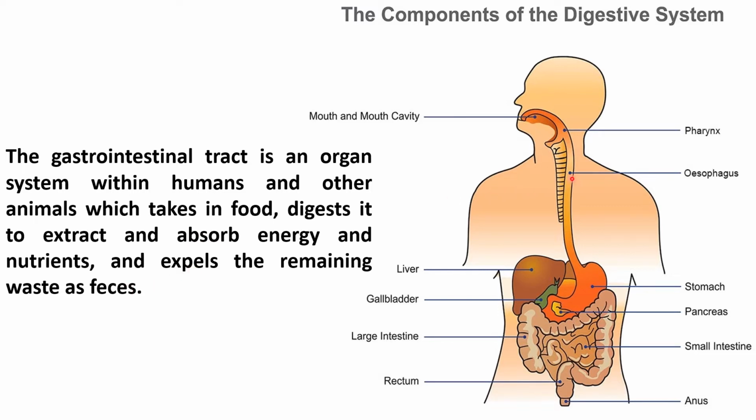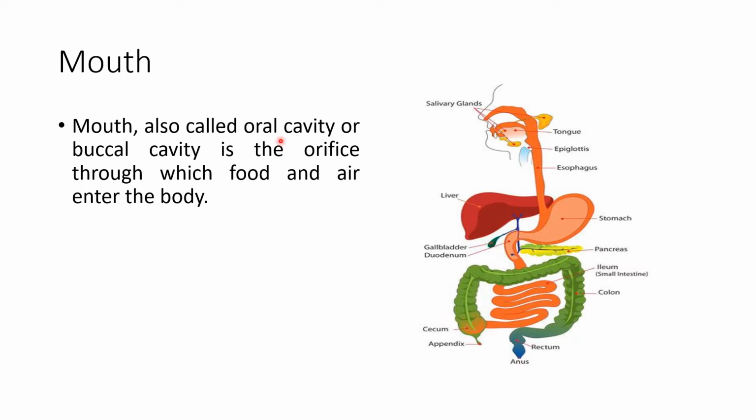In this picture, you can see different components of the digestive system in humans. It starts with the mouth, pharynx, esophagus, stomach, small intestine, large intestine, rectum and anus. These are the main organs of the digestive tract. The accessory organs include the liver, gallbladder and pancreas. Let us see about each one.